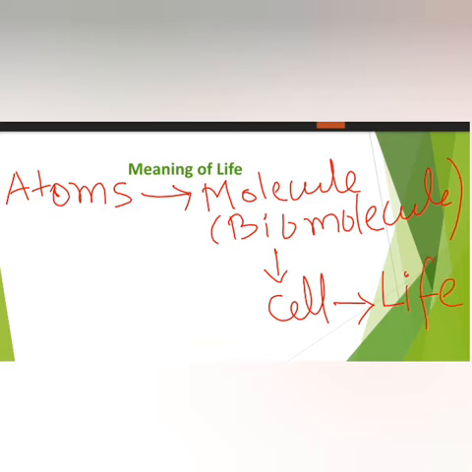So the cell is the structure which shows life for the first time. So it is said that the cell is the unit of life. So my dear student, this is where life for the first time was seen. So the cell denotes life. Then my dear student, when cells of the same character, same function, same structure come together, then they will form tissue.